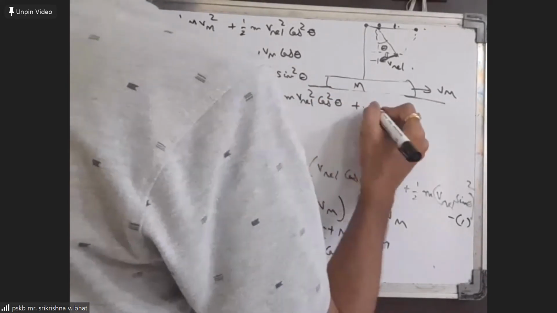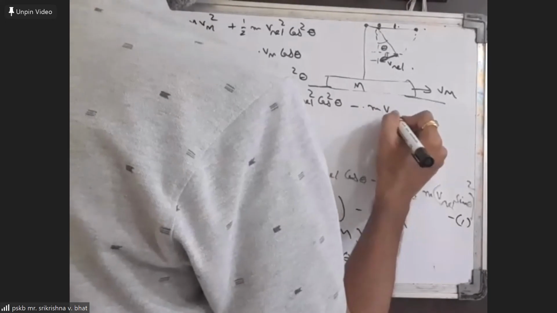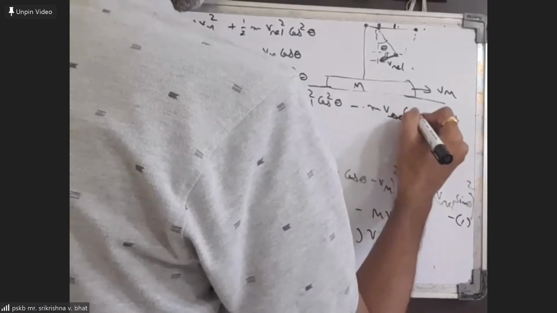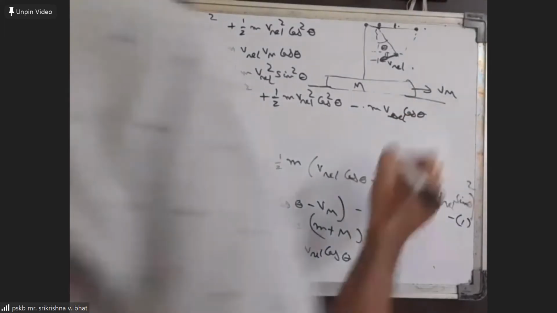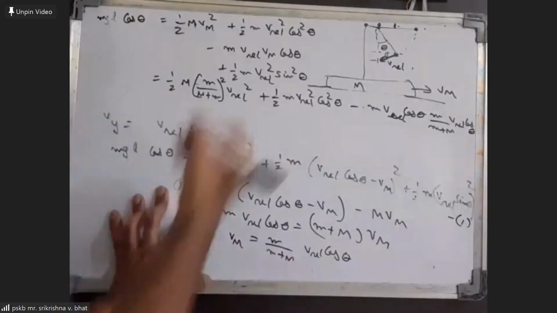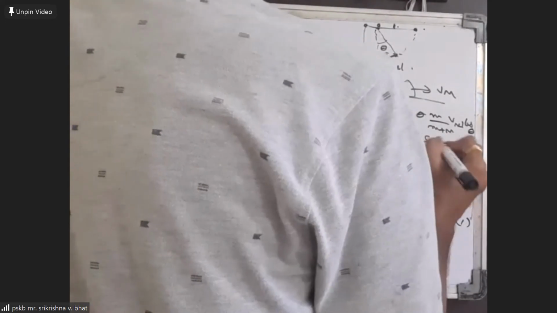And then we have minus m v relative cos theta into Vm, which will come out to be equal to m by (m plus M) into v relative cos theta. And the last term is half m into v relative square sin square theta.